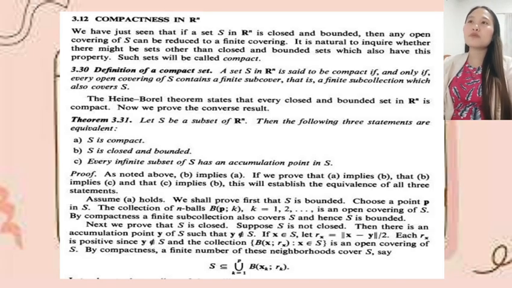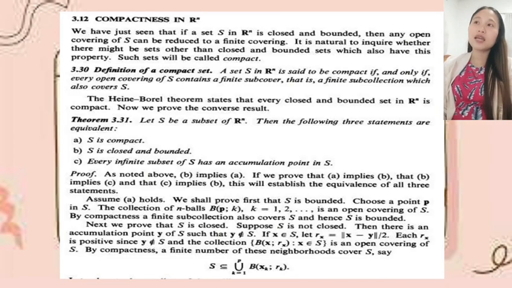Now, the definition of a compact set. A set S in R^n is said to be compact if and only if every open covering of S contains a finite subcover, that is, a finite subcollection which also covers S. The Heine-Borel theorem states that every closed and bounded set in R^n is compact. Now we prove the converse result.